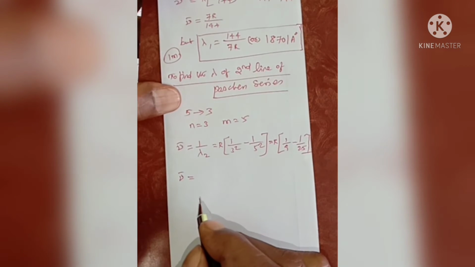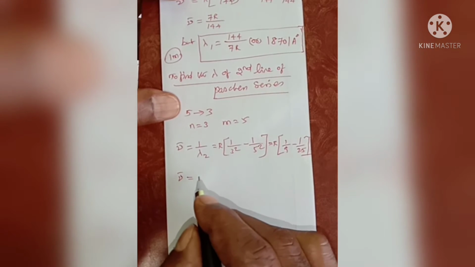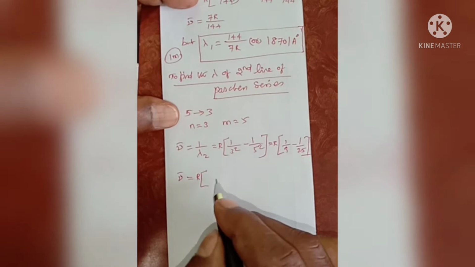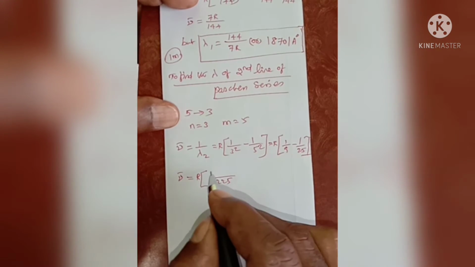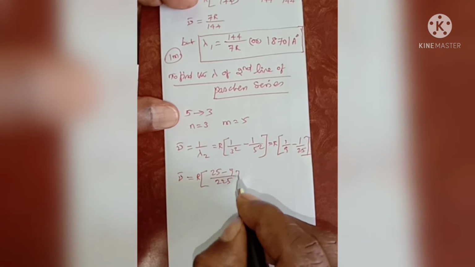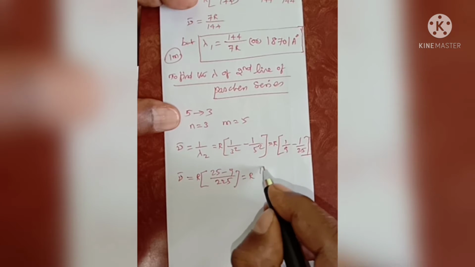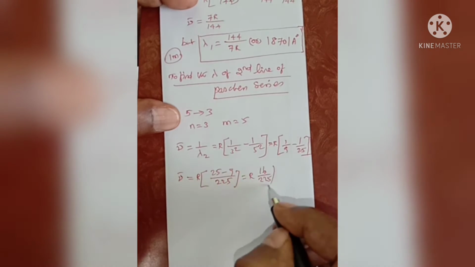Again, the wave number is R into (25 minus 9) by 225, that is R into 16 by 225.